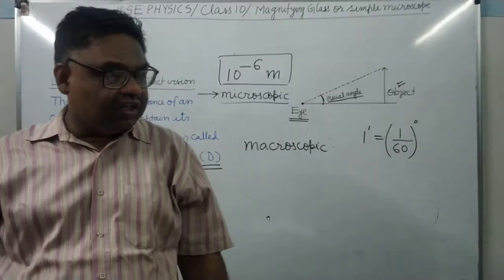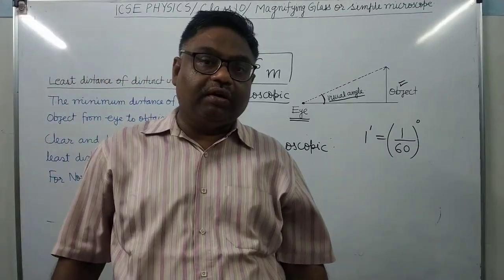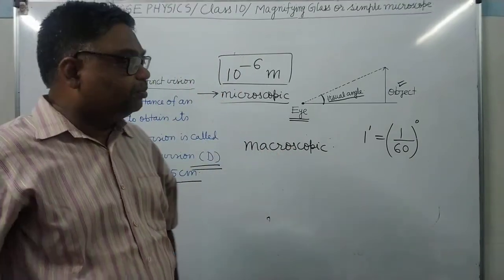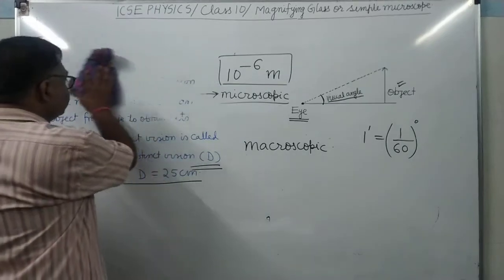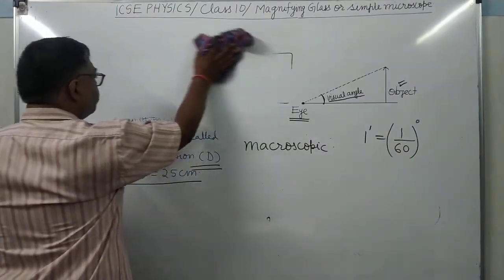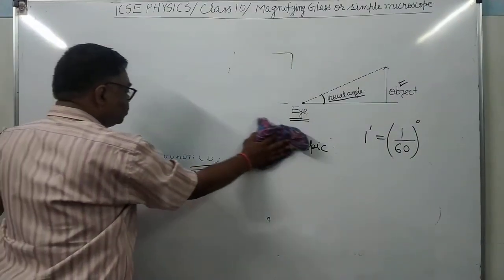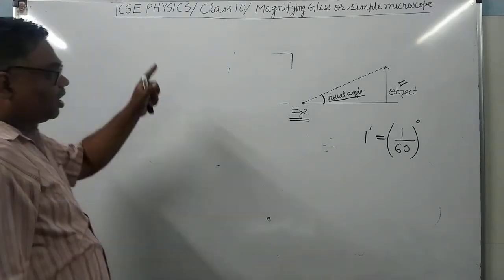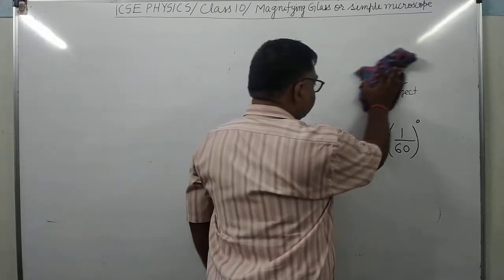So here in this chapter we are going to discuss the microscope. Microscope is what? It is an object which is used to observe the microscopic objects, the very tiny objects whose size is smaller than 1 micron.